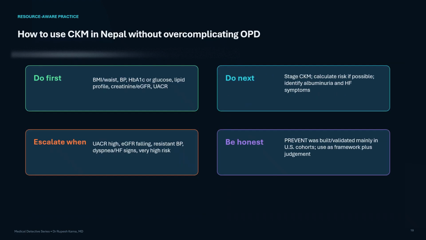Now, the main question is, how can we apply CKM care in Nepal without making every OPD visit complicated or unaffordable? Start with tests that change management today: BMI or waist, blood pressure, glucose or HbA1c, lipids, creatinine with eGFR and UACR. Then stage the patient, estimate risk when possible, and actively look for albuminuria and heart failure symptoms. Escalate evaluation when UACR is high, eGFR is falling, BP is resistant, dyspnea or congestion is present, or predicted risk is very high. Do not order every biomarker or scan for every patient. Use risk to select further testing. PREVENT should support clinical judgment and not replace it.